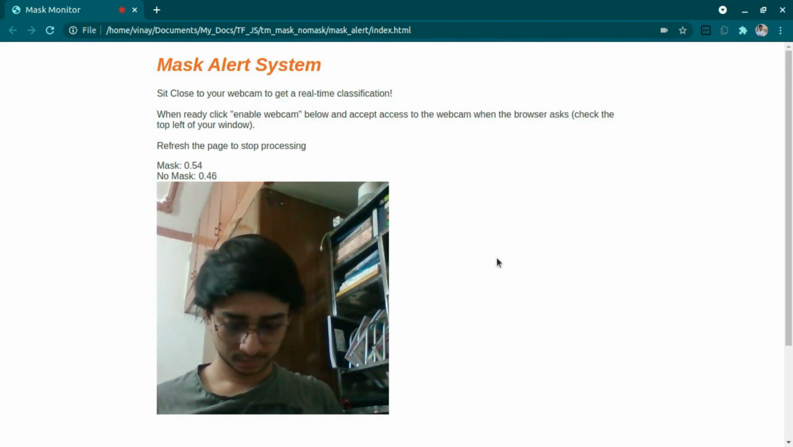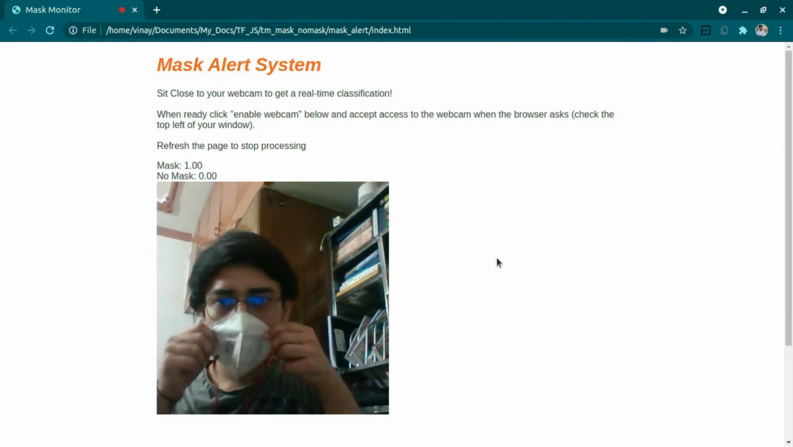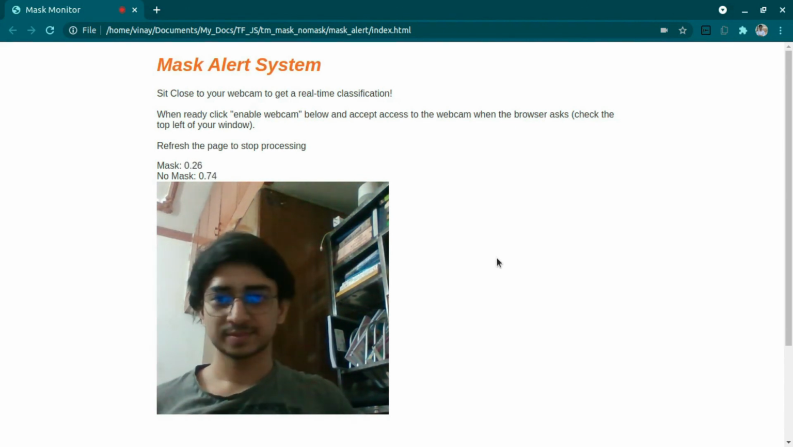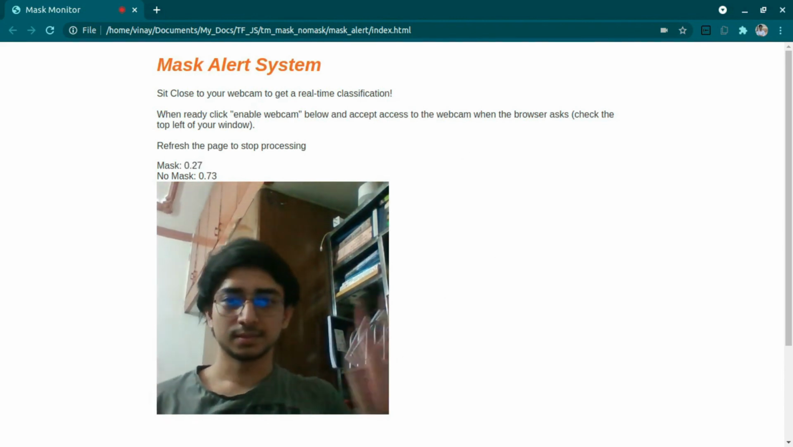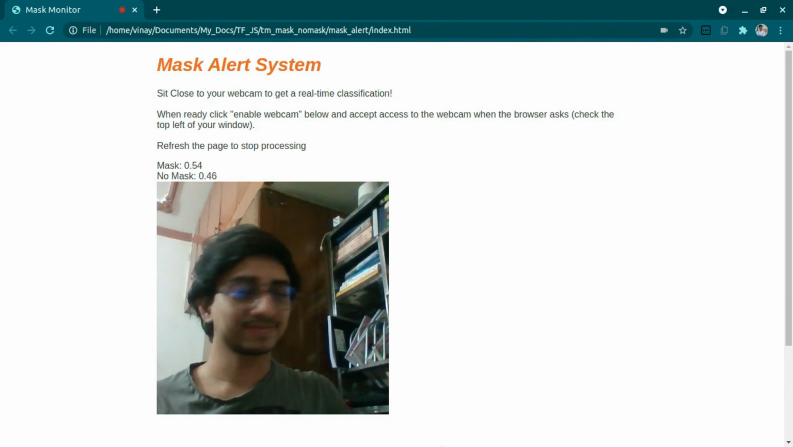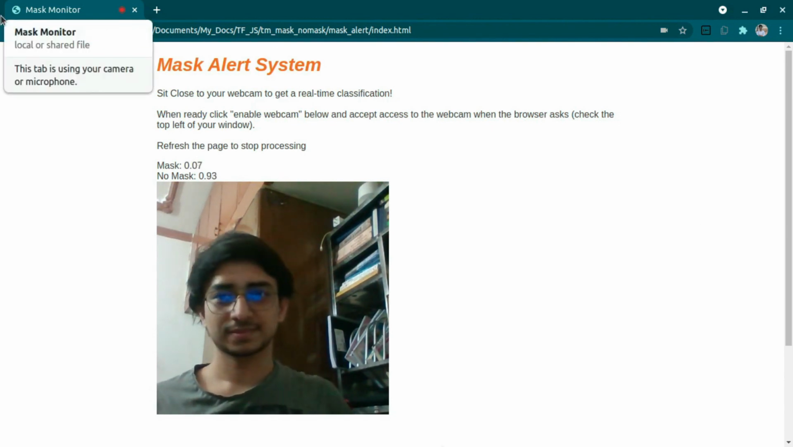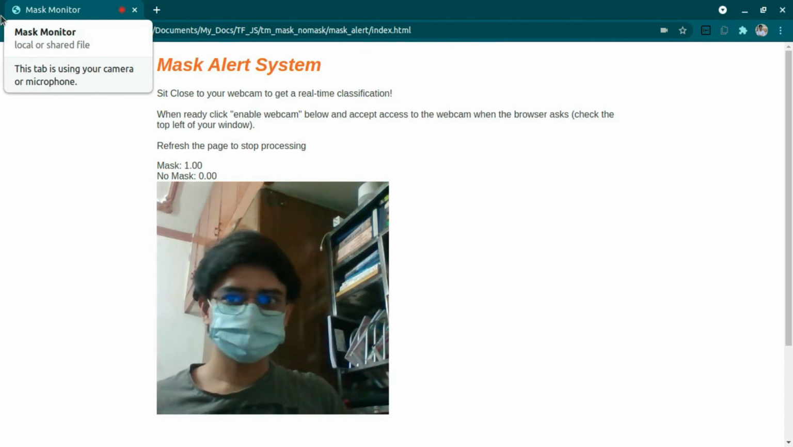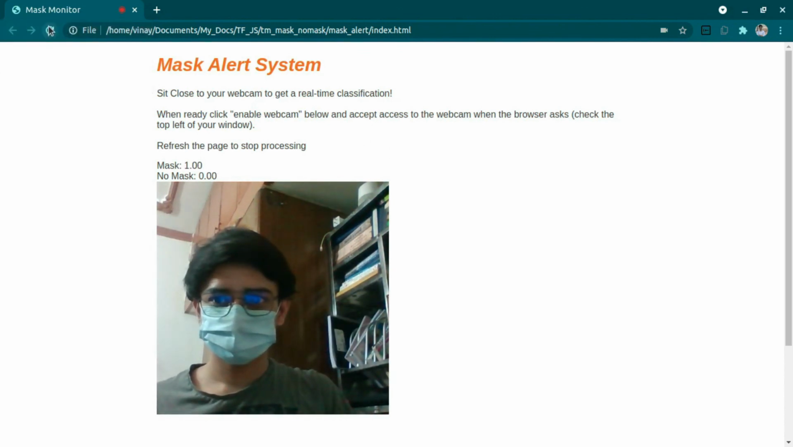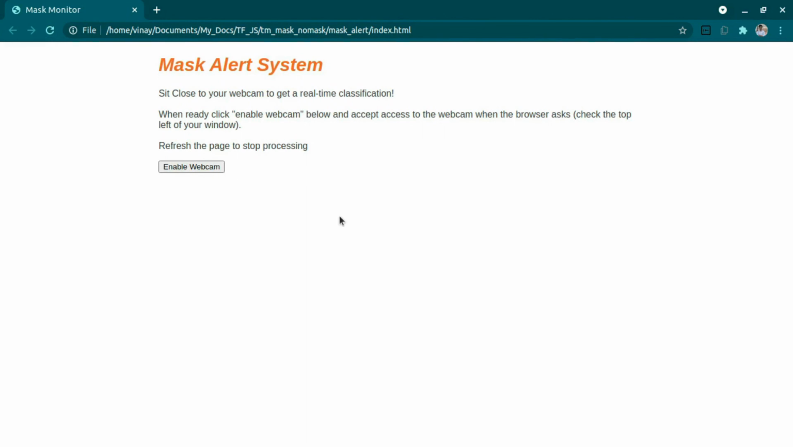Let's try with another mask. Again the siren stopped. So it is working as per the expected thing. It is not stopping. How to stop it? Okay, we have to wear the mask and be safe to stop this alert, and we have to refresh it to stop the processing, and that's it.